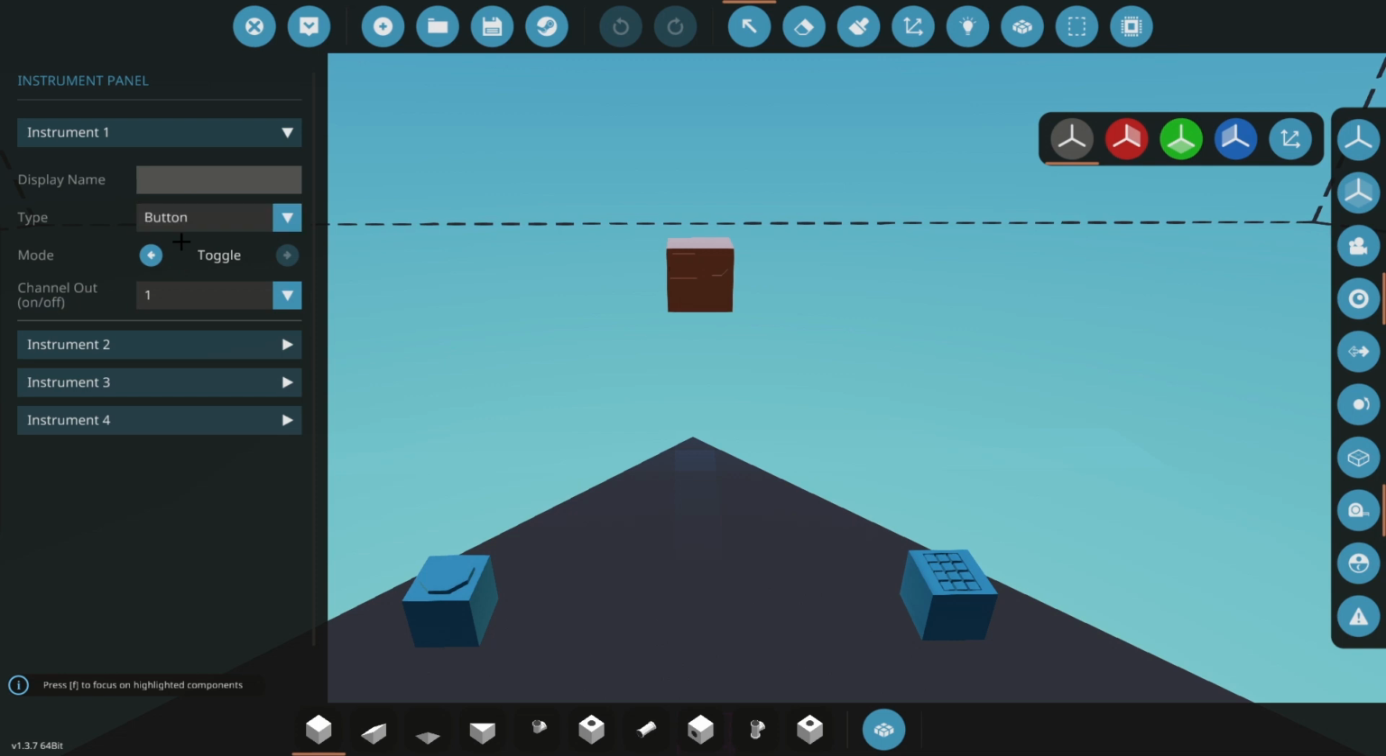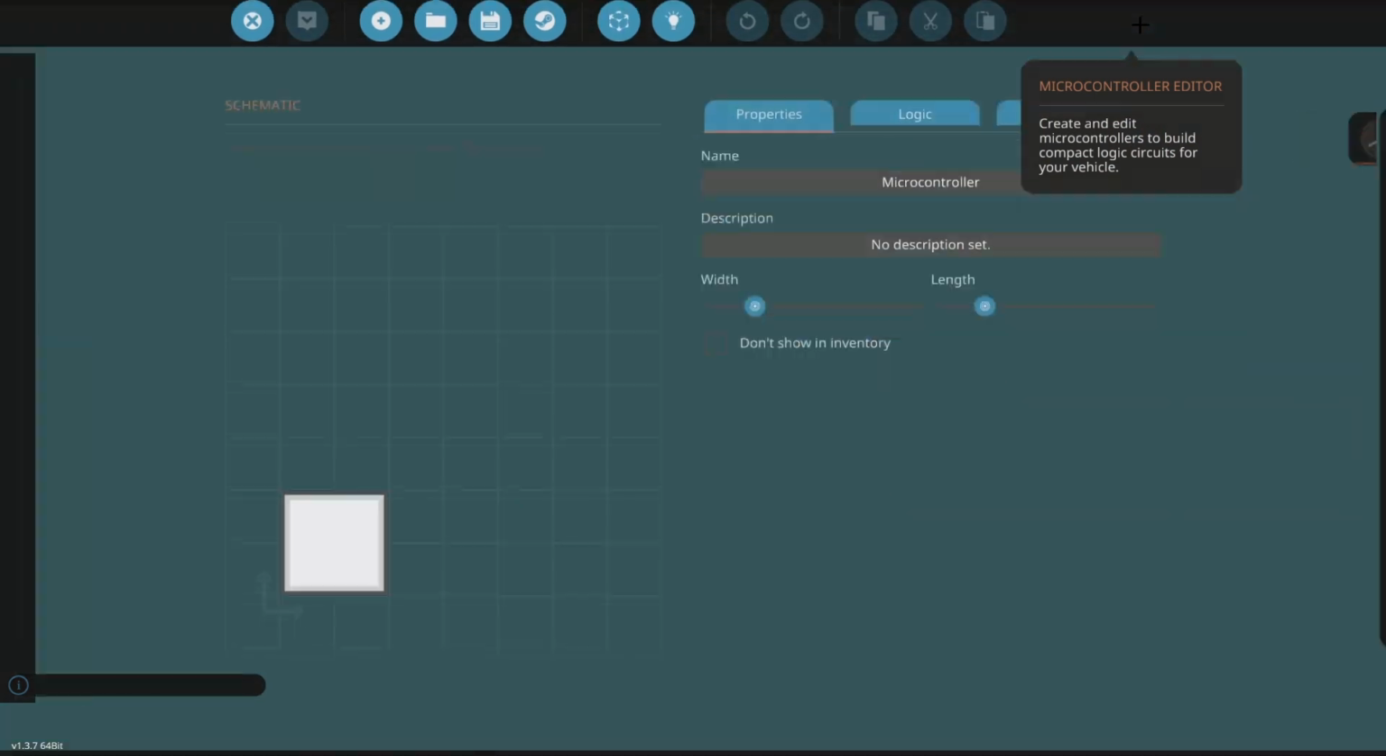For now, we're just going to use a button and toggle, and you can see that we have this option called channel out, on off, and we can select anywhere from 1 to 32 channels. Now, I'm just going to be using channel 1 because it's the first channel, and what it's saying is, hey, when this button is toggled on, it'll put an on signal out on channel 1. Let's just call this light switch, and we will set this up now.